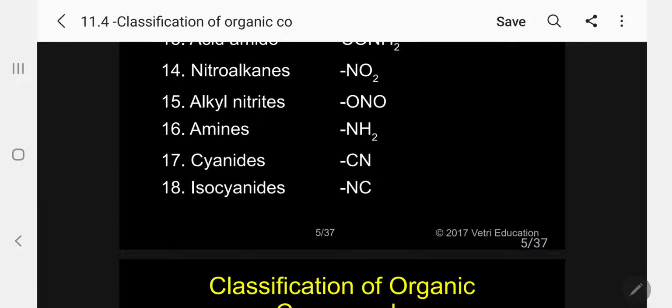Nitrobenzene. The same way, alkyl nitrite, RONO. I can say methyl nitrite. The corresponding aromatic also, the benzyl nitrite. Amines. Next. Coming to amine, general formula RNH2. The first member, methyl amine.